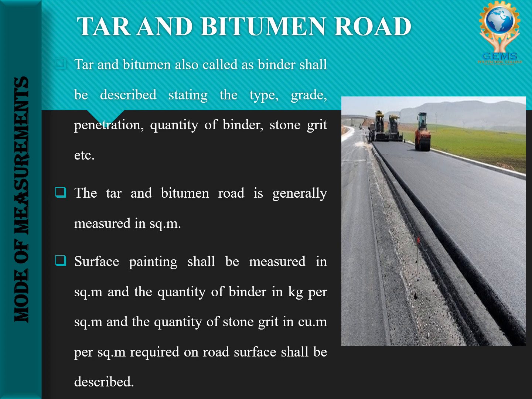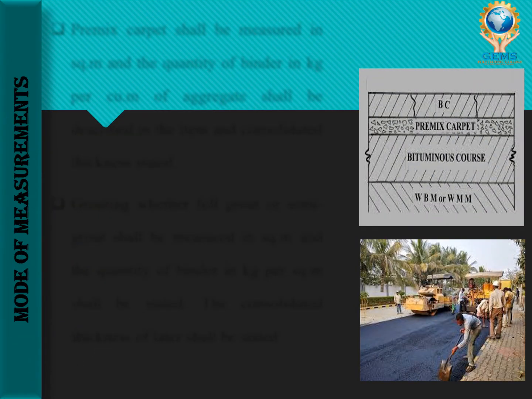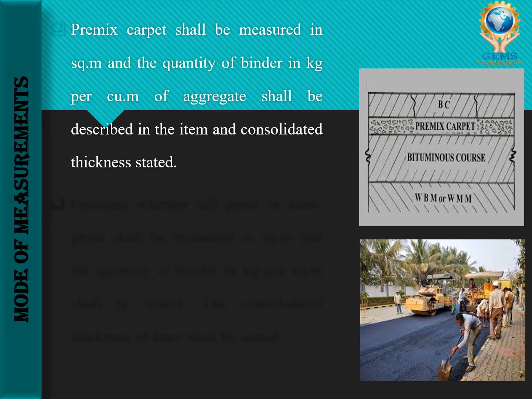So in the image you can see that is called as tar and bitumen road. Then pre-mix carpet will be measured in square meter, and the quantity of binder in kg per cubic meter of aggregate shall be described in the items. I have told you that a road will have many layers, like bituminous course and pre-mix carpet. These are the layers.